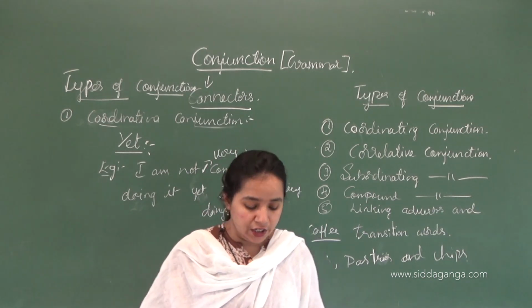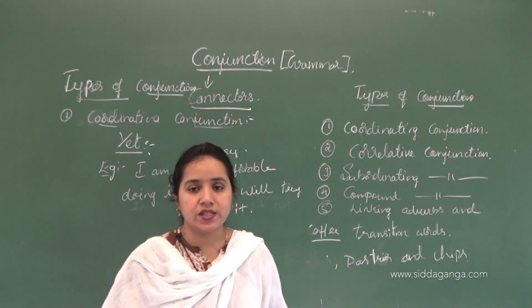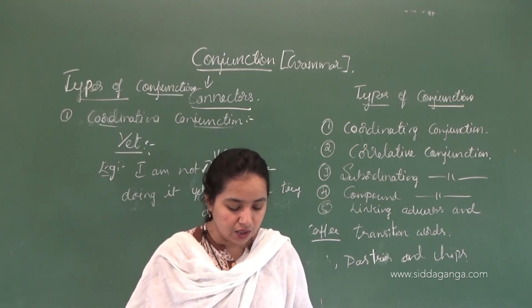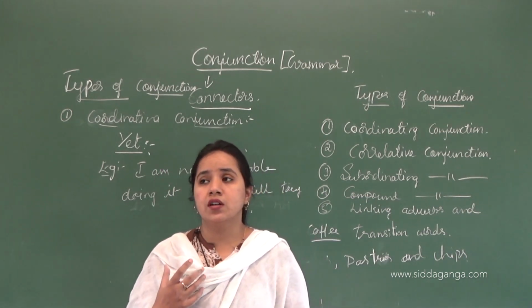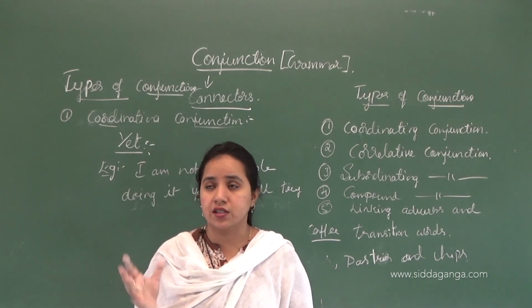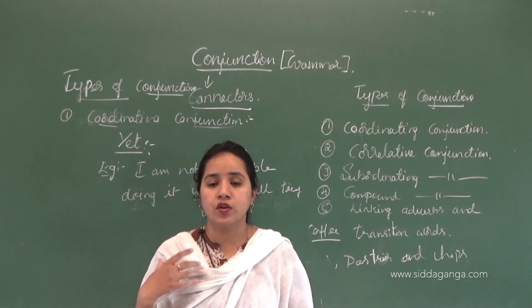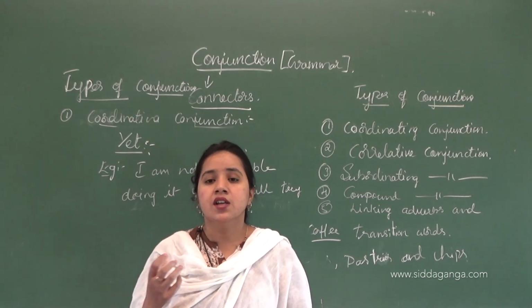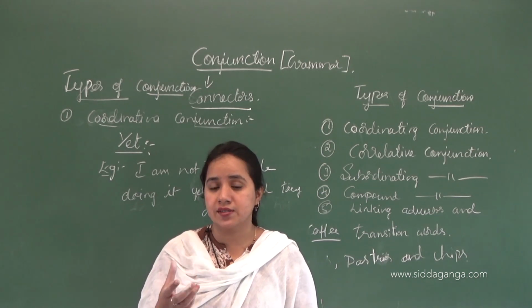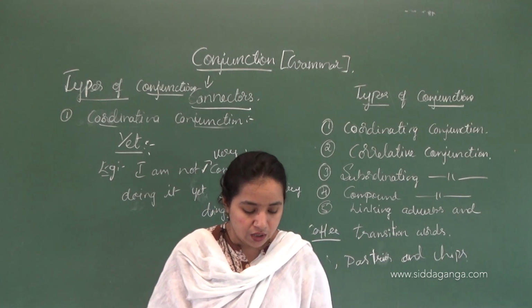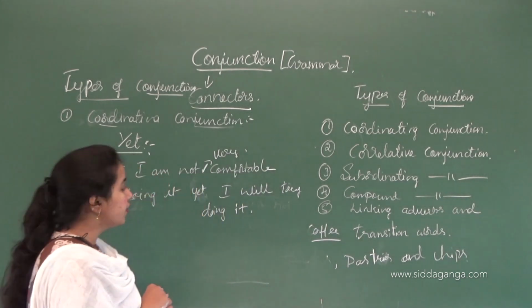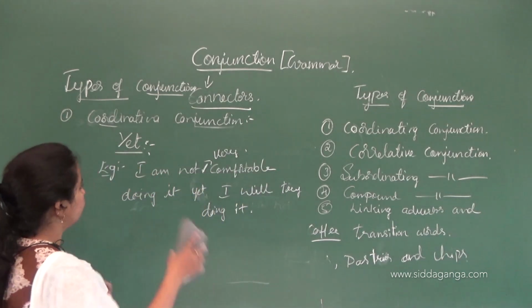Next, 'so'. It is used as a conjunction of result or consequences. When you are expecting a result, or when you are saying some sentences and want to give some reason, in that case we are using 'so'. So this is the thing, the result, the consequences.